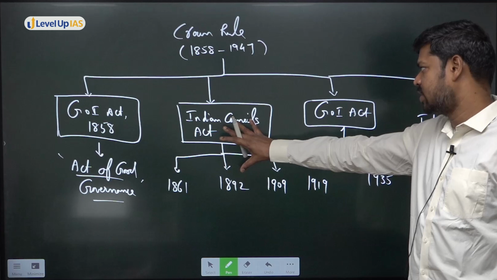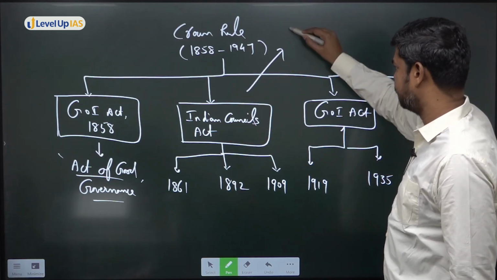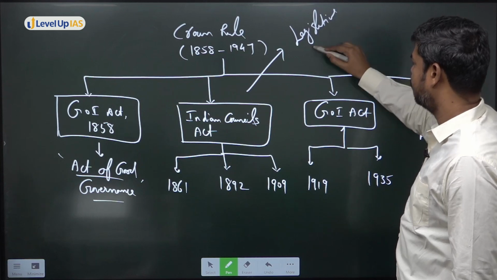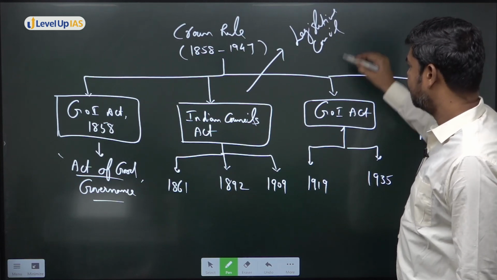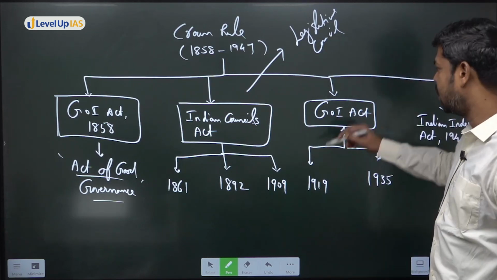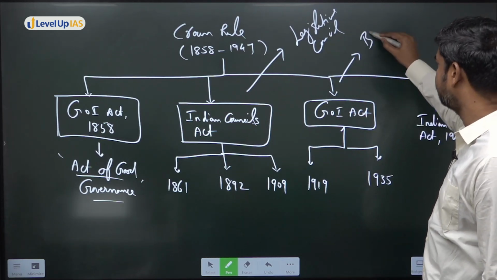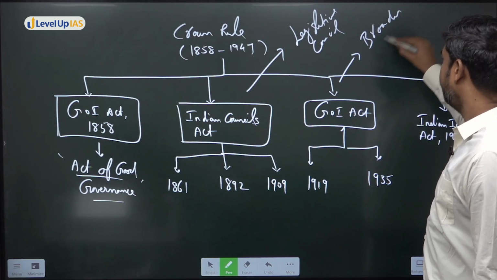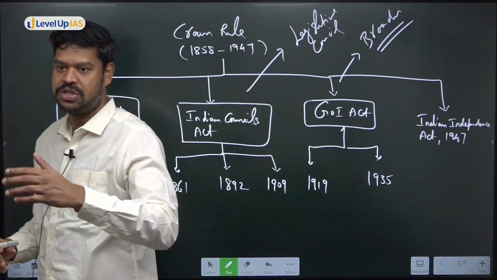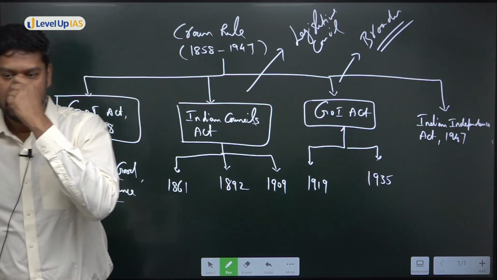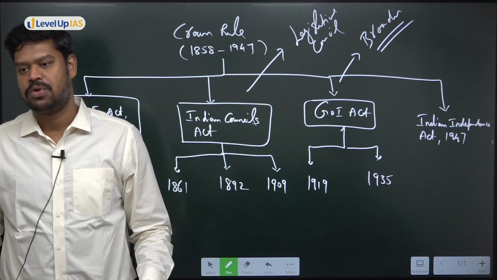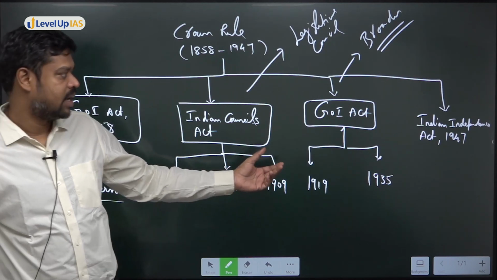Well, these things focused majorly upon the councils, especially the Legislative Council, which was a very narrow area of reforms. But the reforms that happened by the Government of India Act 1919 and the Government of India Act 1935 are much broader. So they looked into the reforms in the entire governance mechanism, especially the center-state relationship. They focused upon the provincial autonomy and the larger administrative structure of our country. So these are the reforms that were brought in by the Government of India Act 1919 and 1935.